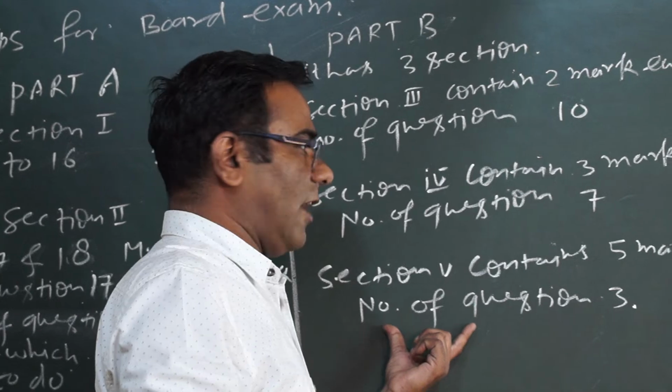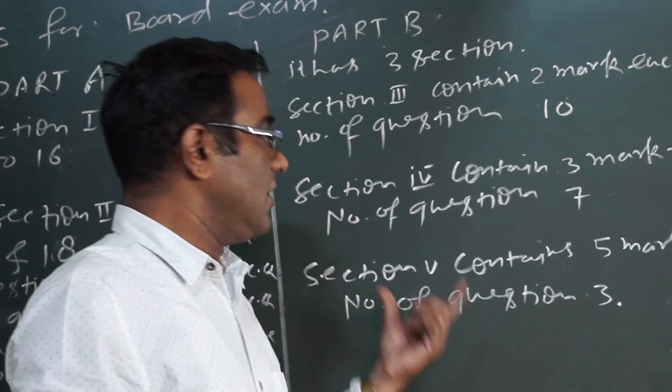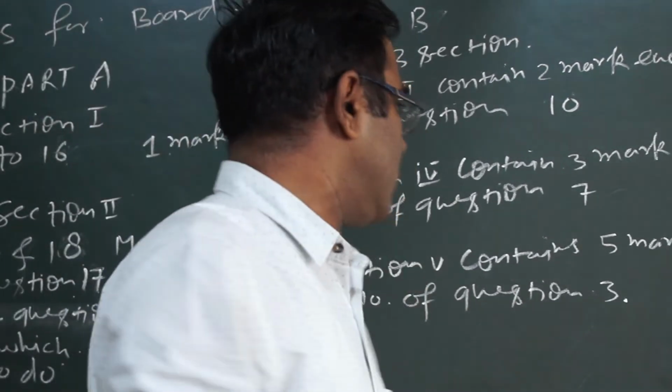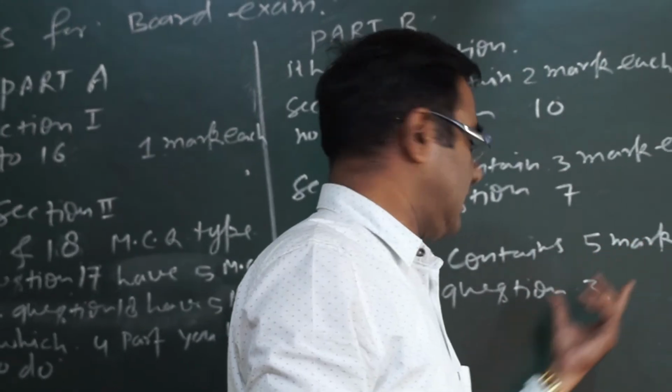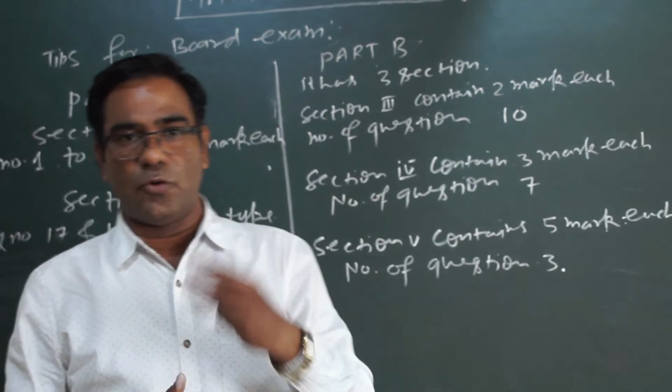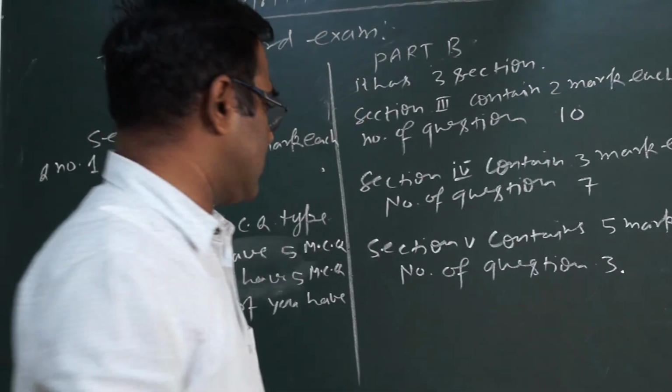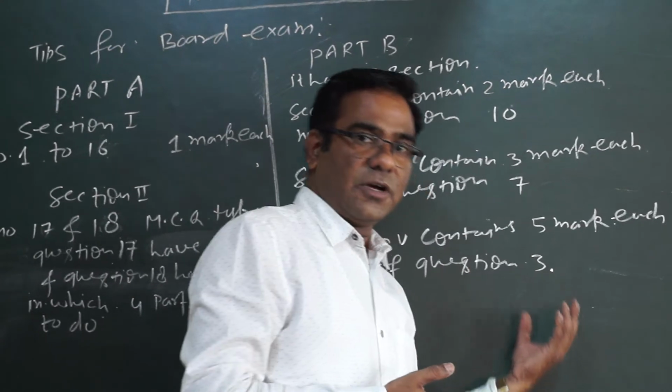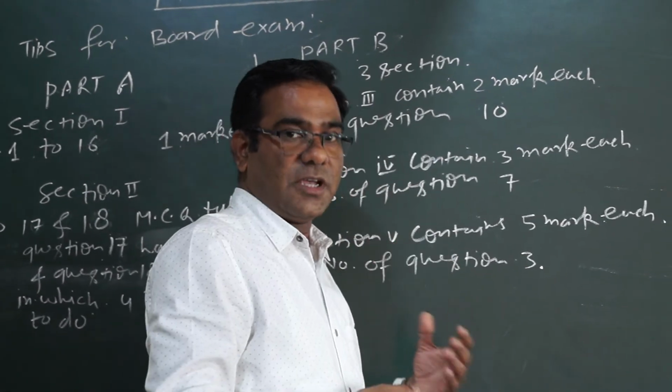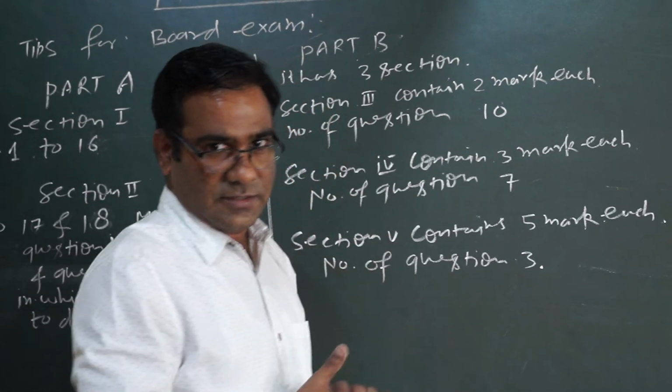Come to section 5. In this section, you will get the long answer type questions, 5 marks each. There will be 3 questions. You have to attempt the 3 questions. In those 3 questions, you have to give the full steps, you will not cut any steps, and you will explain everything.